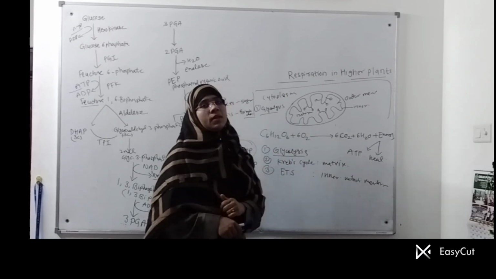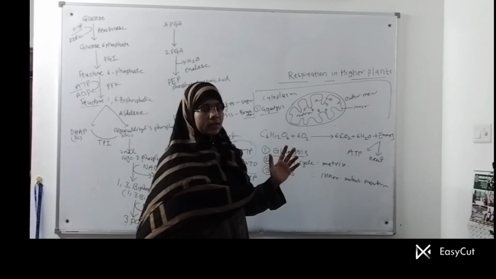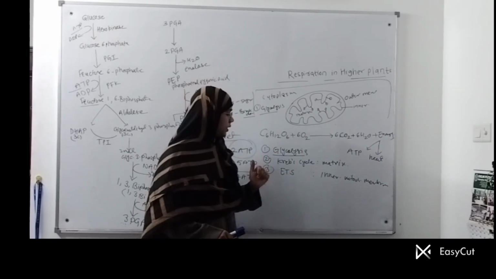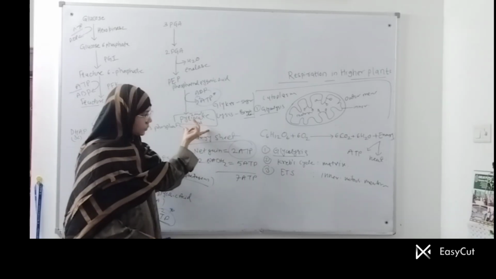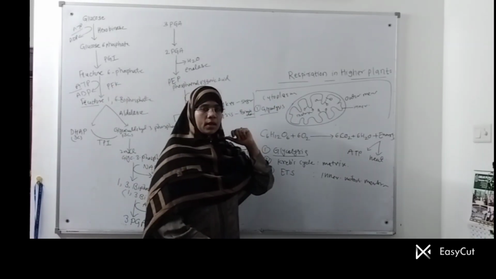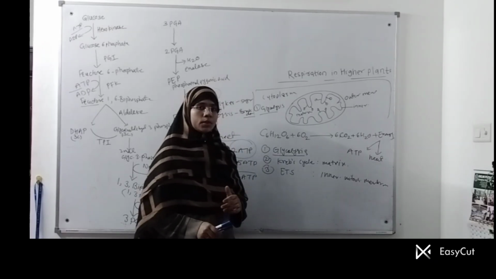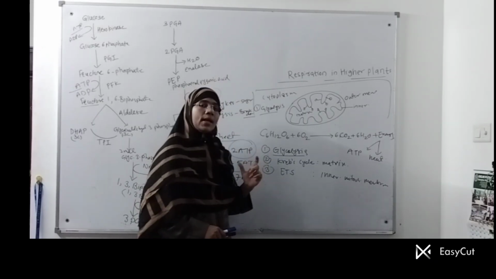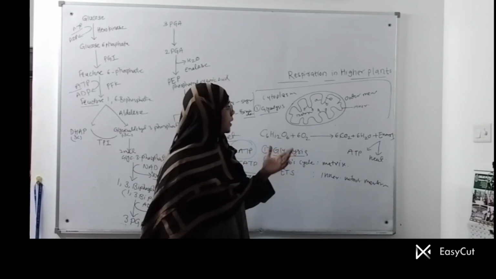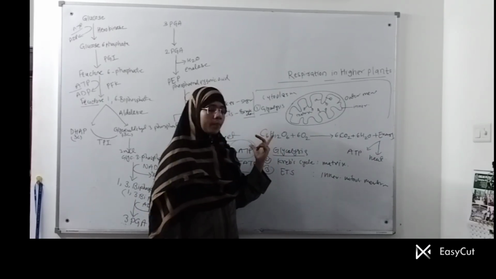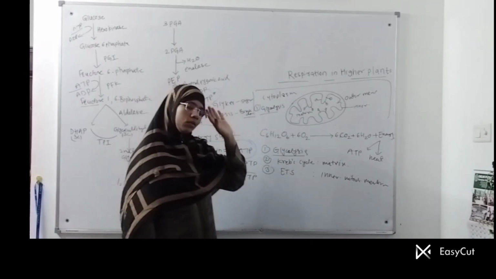One more interesting part between glycolysis and the Krebs cycle is the link reaction, where the end product of glycolysis, pyruvic acid, cannot enter the Krebs cycle, but needs to be converted into acetyl coenzyme A, a 2-carbon compound, and that acetyl coenzyme A reacts with oxaloacetic acid, and there is a running of the Krebs cycle. That is the second part. But glycolysis is the common step for both aerobic as well as anaerobic respiration.